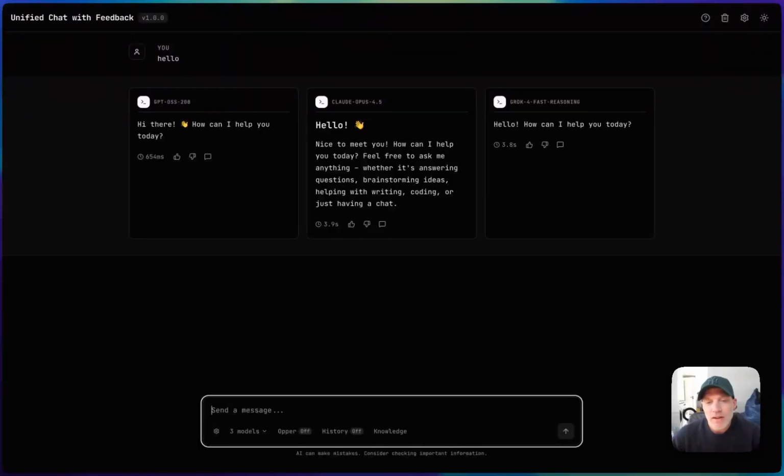And what we can see here is that we're sending exactly the same input tokens to 3 models at the same time. We're using this very small 20 billion parameter model, GPT-OSS, an open weight model. We have Opus 4.5, arguably the strongest model, and we have Grok fast reasoning, which is a contender to be relatively fast and smart and cheap.